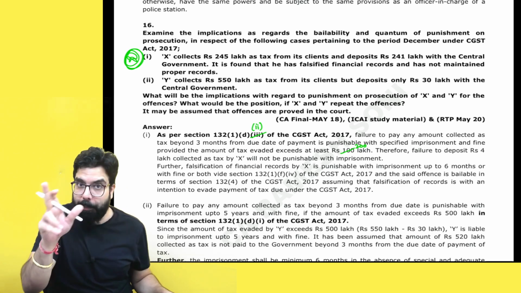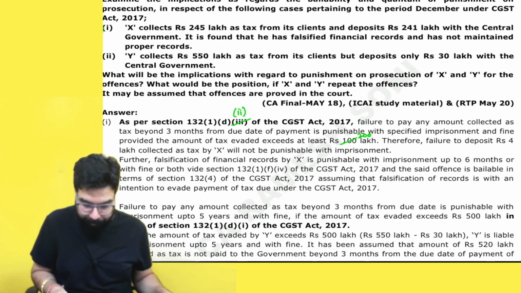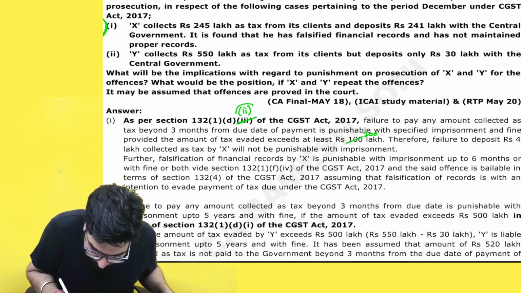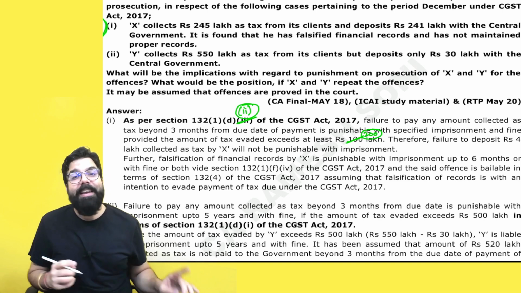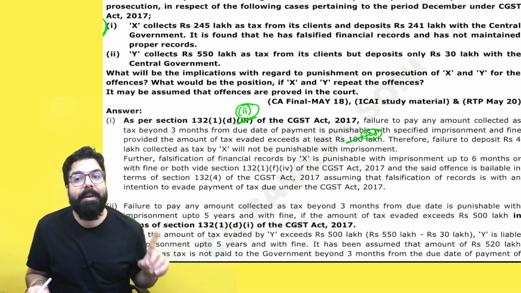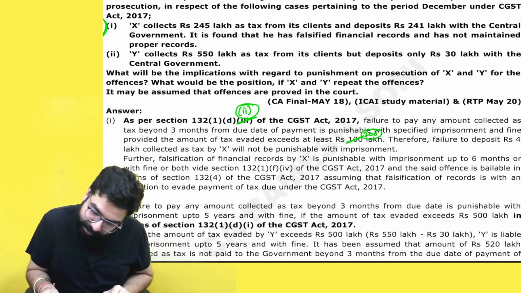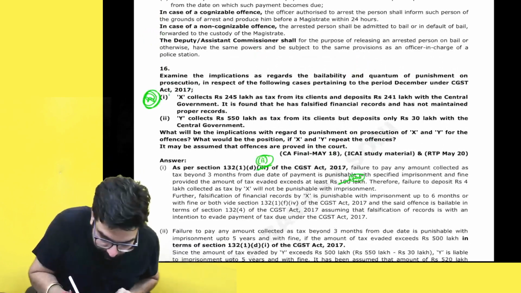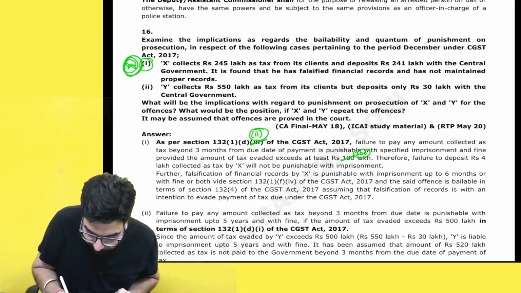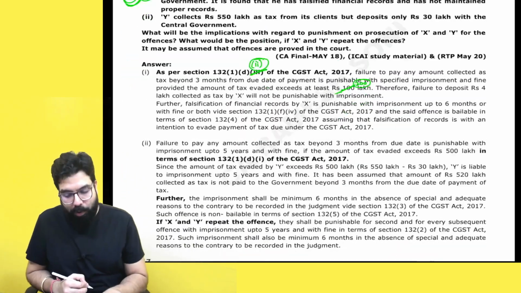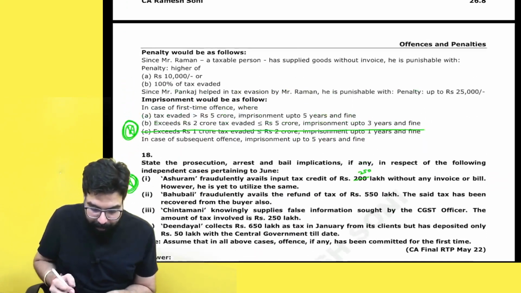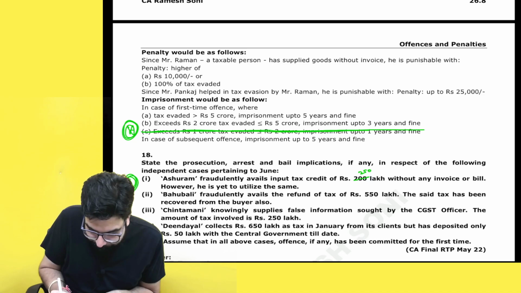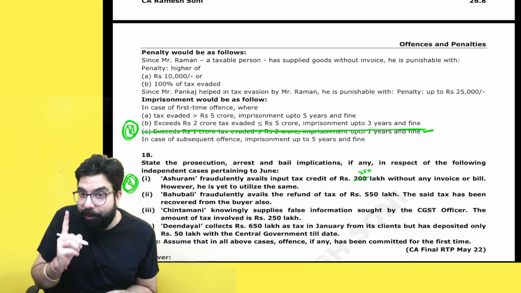If you have not seen the amendment, please see the amendment first. Okay. So this 3 will become 2 over here and this 100 lakh will become 200 lakh. If you have not seen the amendments, it will become difficult. First see the amendments, then you will understand this. So in question number 1, there is a change. You have to make it 2 and you have to make 100 lakh as 200 lakh. Okay, sir. In this Pankaj question, this third point has to be deleted because the third point is only applicable in case of bogus invoice.